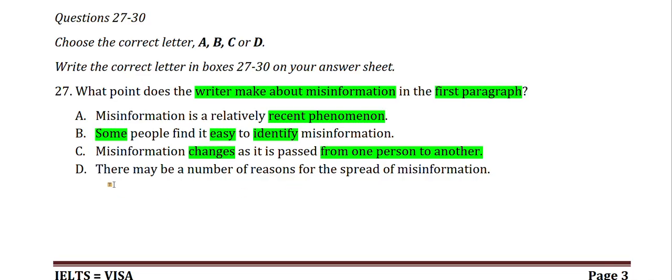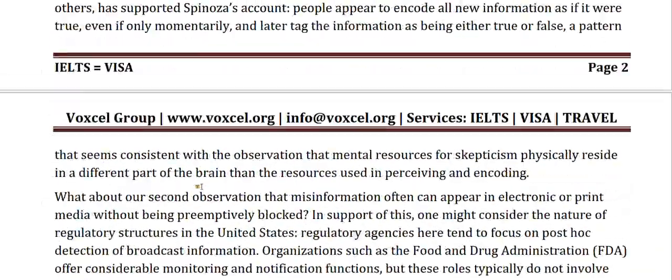Last option: there may be a number of reasons for the spread of misinformation. So there may be a few reasons that cause the spread of misinformation. In the paragraph it may be mentioned that A, B and C are the reasons for the spread. Now we will read the first paragraph.